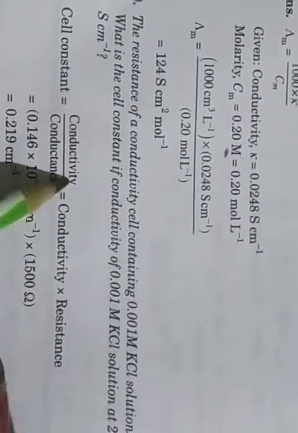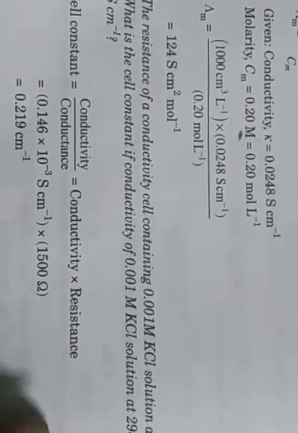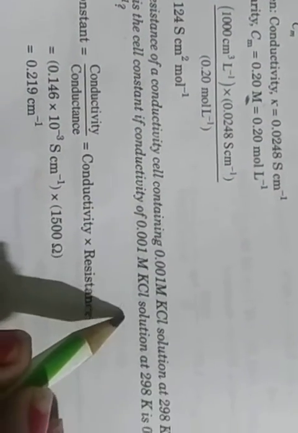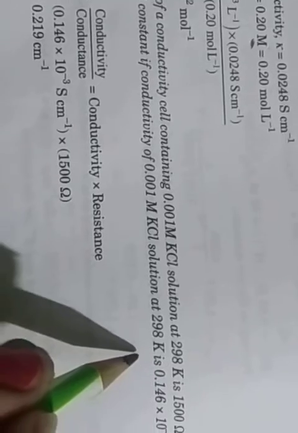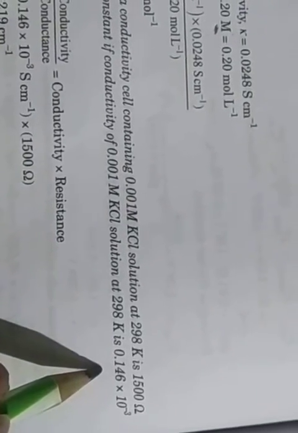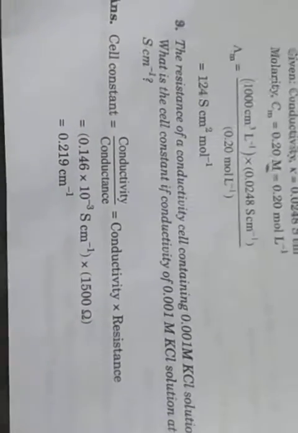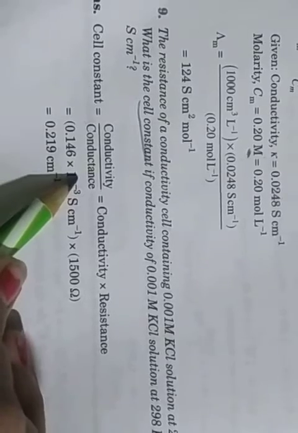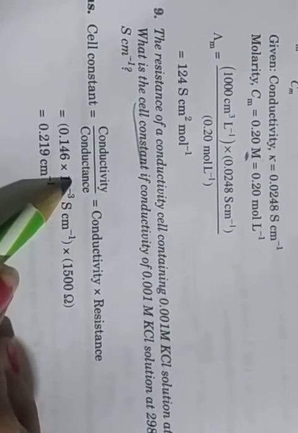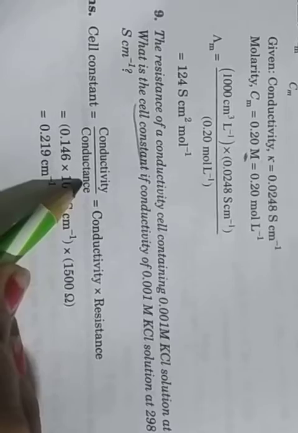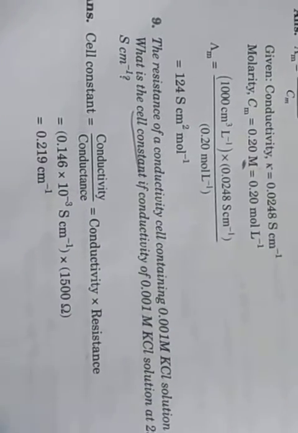What is the cell constant if the conductivity of 0.001 m KCl solution at 298 Kelvin is 0.146 into 10 to the power minus 3 Siemens per centimeter? The cell constant formula is conductivity divided by conductance. And if conductance is not given, we write conductivity multiplied by resistance. So it depends on the question.